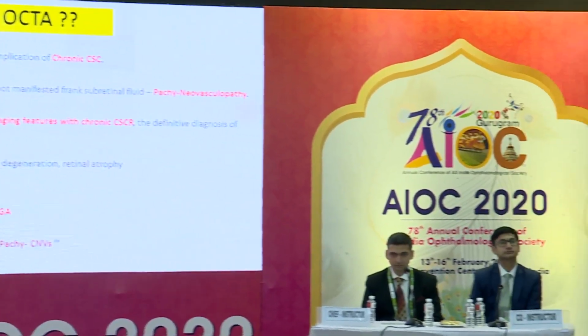So now the question is, why do you want OCT angiography? We have already seen OCT, ICG, fluorescein angiography. But when you have a patient with chronic CSC, you cannot rule out pachyneovasculopathy, that neovascularization in that patient, because fluorescein just shows a diffuse late leakage, and you cannot differentiate chronic CSR diffuse leak from a late leakage of a neovascular membrane.